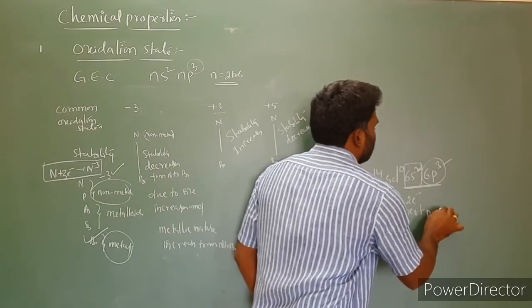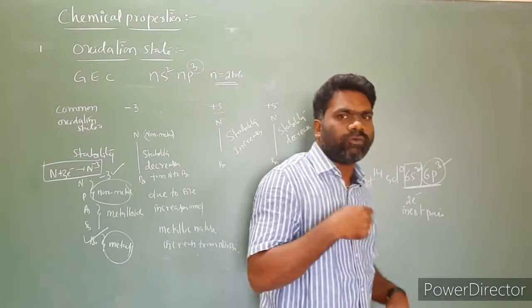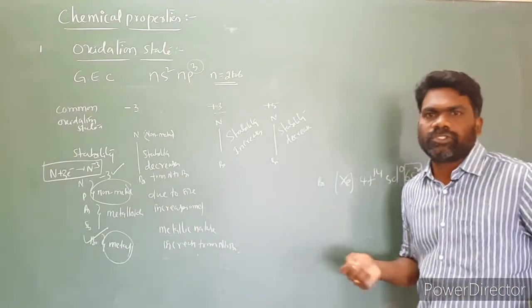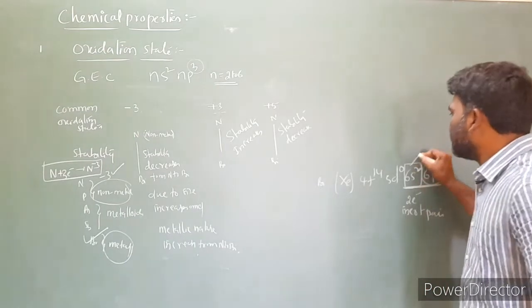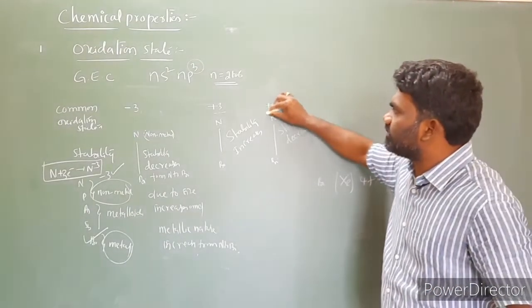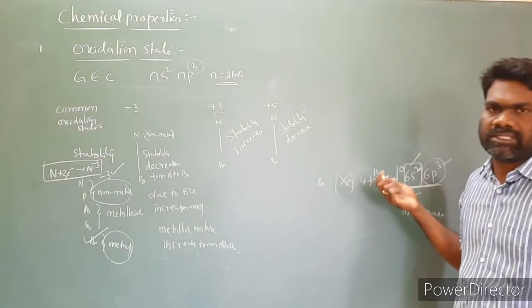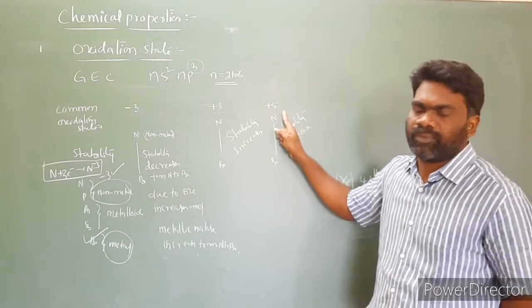Inert pair means they are not involved in the bonding. The pair of electrons which are not involved in the bonding, we generally refer to as an inert pair. Because of this inert pair, these two electrons are not involved in the bonding. So to exhibit the +5 oxidation state, how many electrons are required? 5 electrons are required. If 5 electrons are involved in the bonding, they can show +5.